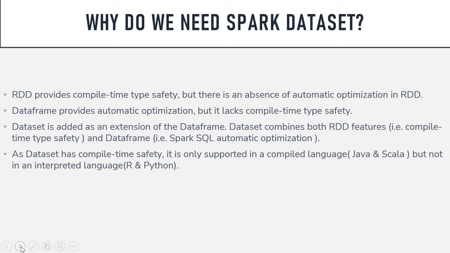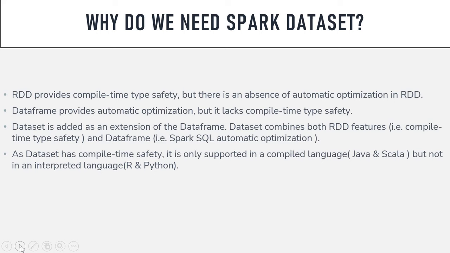RDD provides compile time safety, but there is an absence of automatic optimization in RDD. DataFrames provide automatic optimization, but lack compile time safety. So you can see that there is a lag in RDD which is fulfilled by DataFrame, and in DataFrame there is some lag which is fulfilled by dataset.